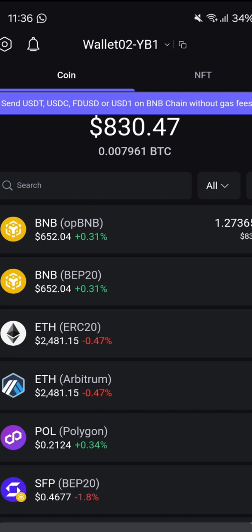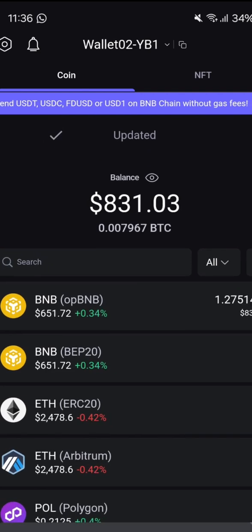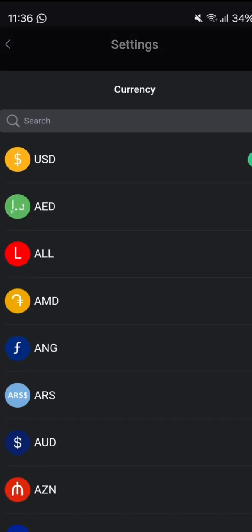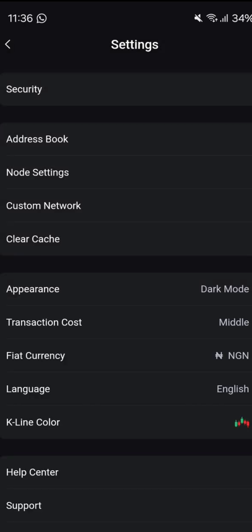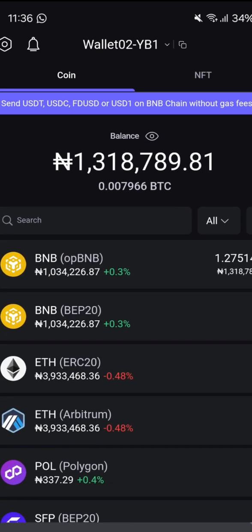Let's assume you want to sell your coins, the amount you have earned so far. What you are going to do is ask me for my rate, and if you are satisfied with that, and so you know I'm not cheating you, this money can easily be changed to naira or any currency of your country. NGN, yes. So you can see the value of the money now.